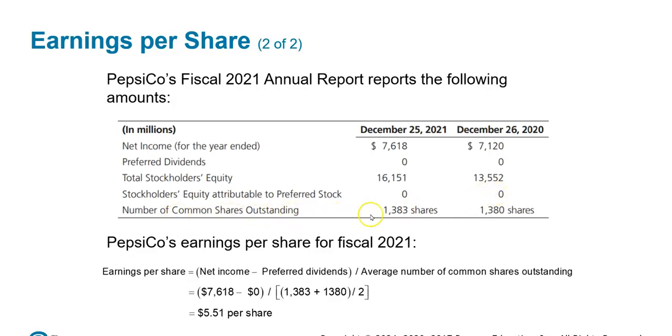Number of common shares outstanding, beginning 1,380, ending 1,383. And remember, this is in millions.